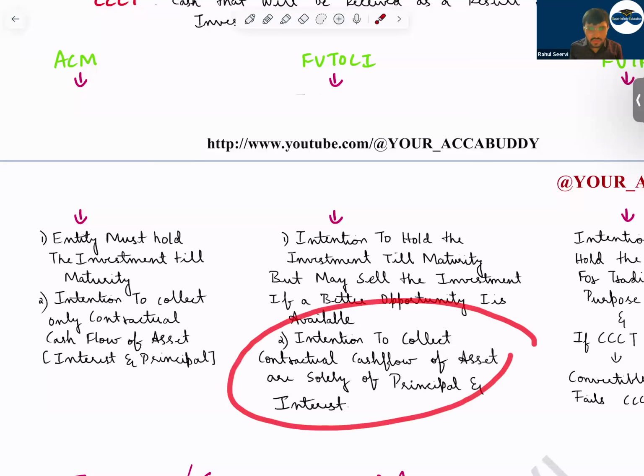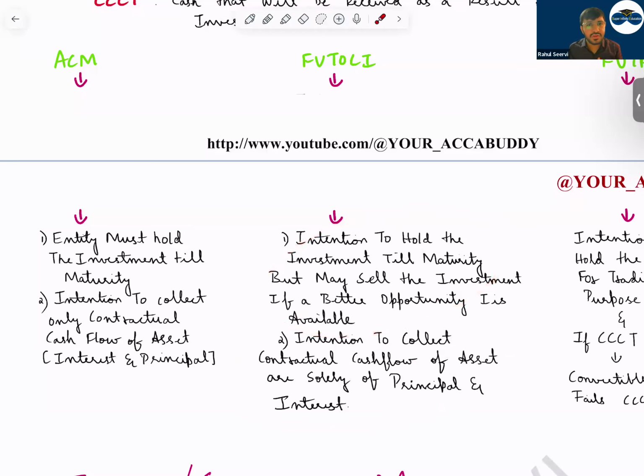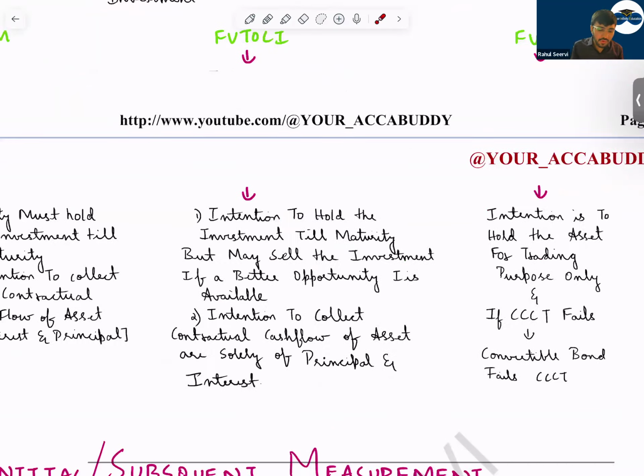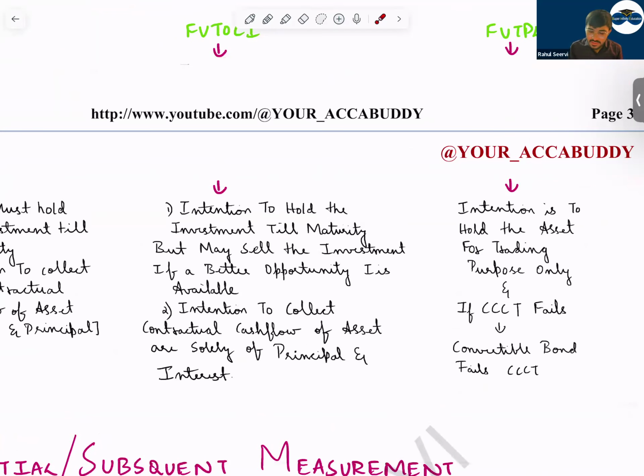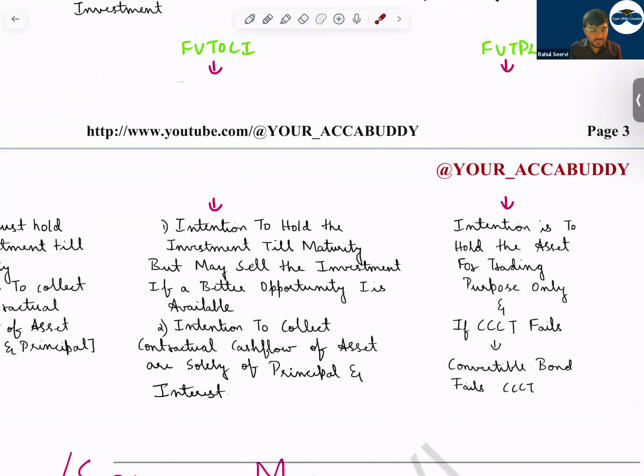So the intention is to collect contractual cash flow. But if they get a better opportunity, they can consider it, no issues in this. Then we'll follow fair value through OCI. Then fair value through P&L.